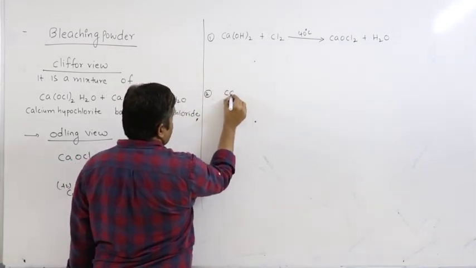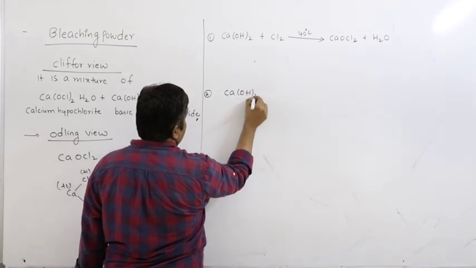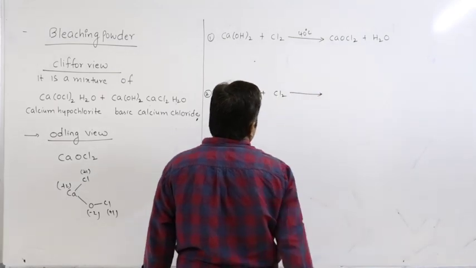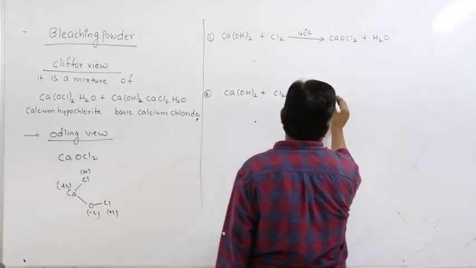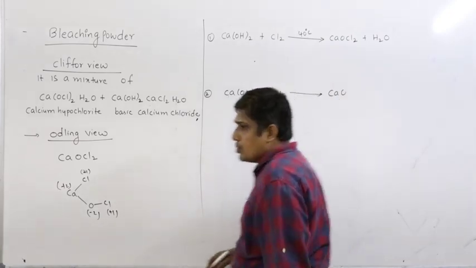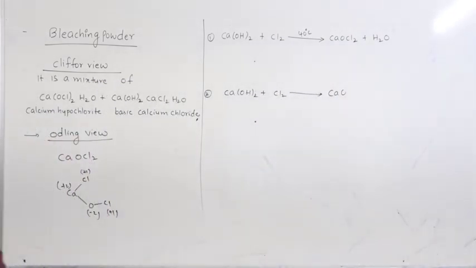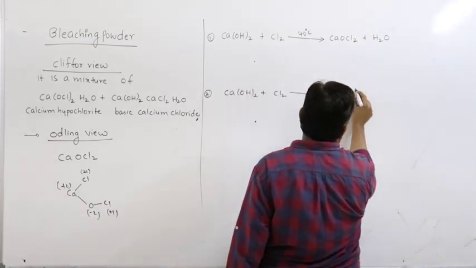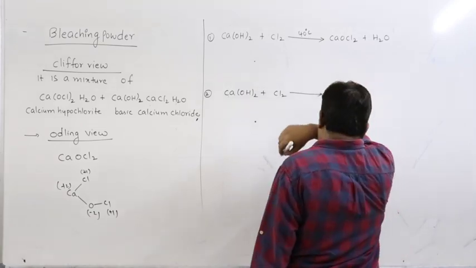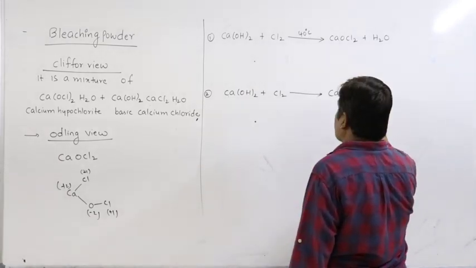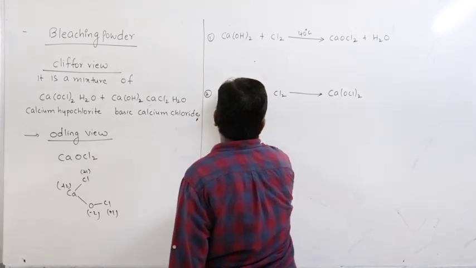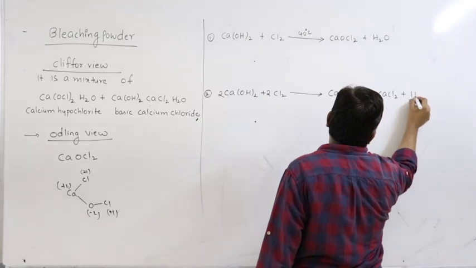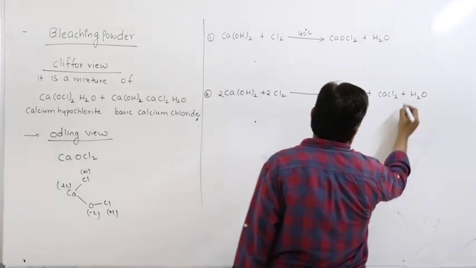If I do the reaction like this, calcium hydroxide plus chlorine will give calcium hypochlorite plus water, H2O.